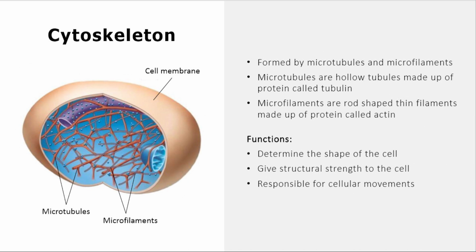Now, cytoskeleton can be formed by microtubules and microfilaments. Microtubules are hollow tubules made up of protein called tubulin. Microfilaments are rod-shaped thin filaments made up of protein called actin. The function of cytoskeleton is to determine the shape of the cell. It gives structural strength to the cell, and they are responsible for cellular movements.